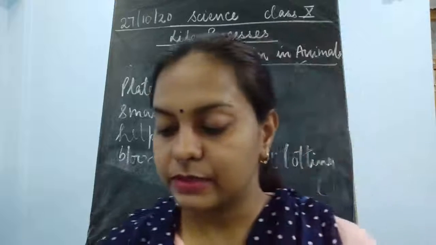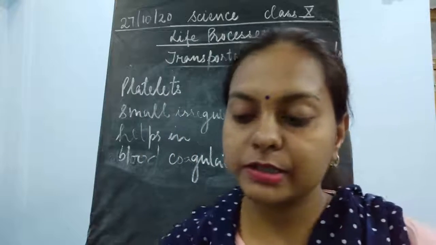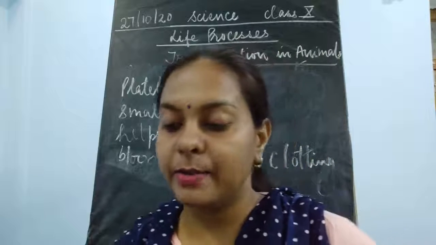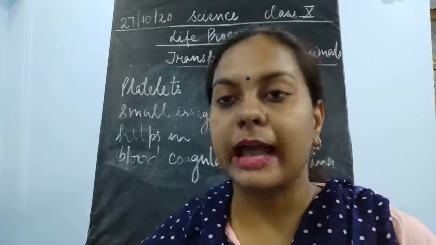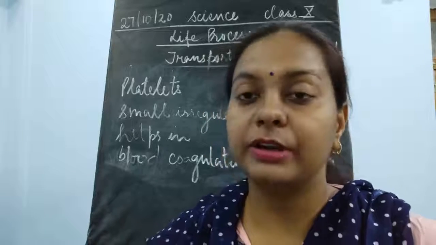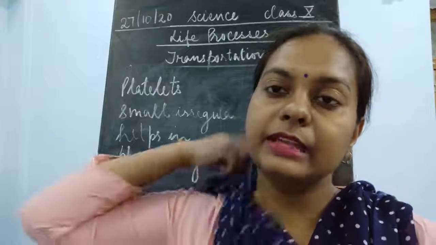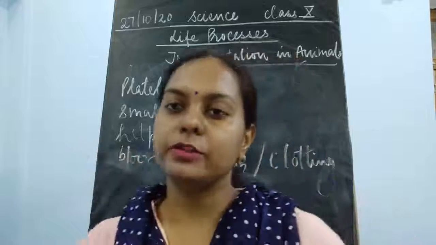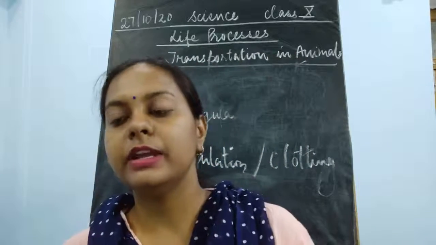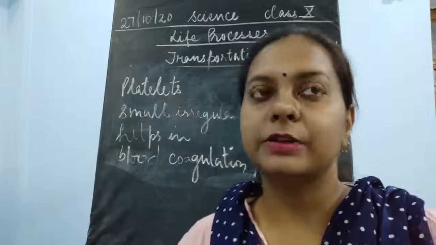Okay. Now blood performs various functions. It carries oxygen, carbon dioxide, digested food and hormones. It helps in carrying waste material away from our body. It protects us from diseases. So whatever functions we study, we can study the functions of the WBC, the RBC and the platelets. If we combine the functions of all these three, we get the function of the blood. Okay, so this is what the transportation system is about.